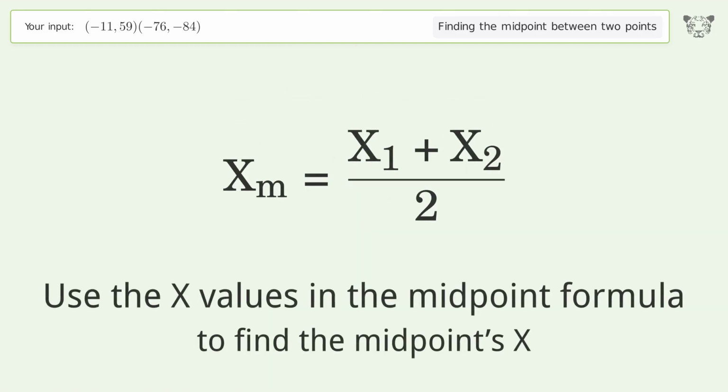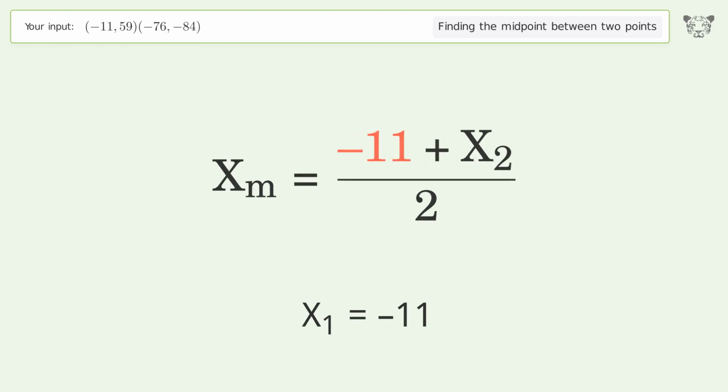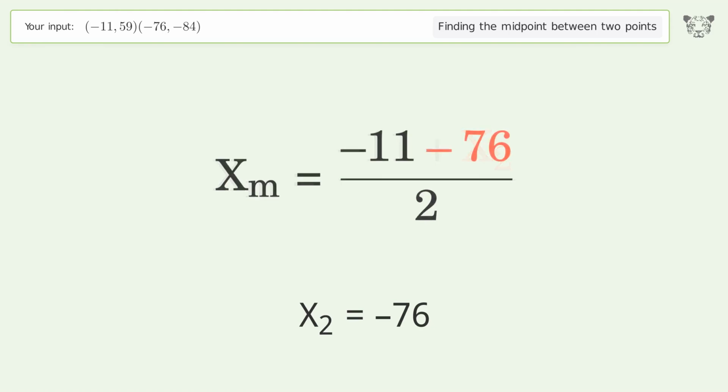Use the x values in the midpoint formula to find the midpoint's x. x1 equals negative 11. x2 equals negative 76. Simplify the arithmetic.